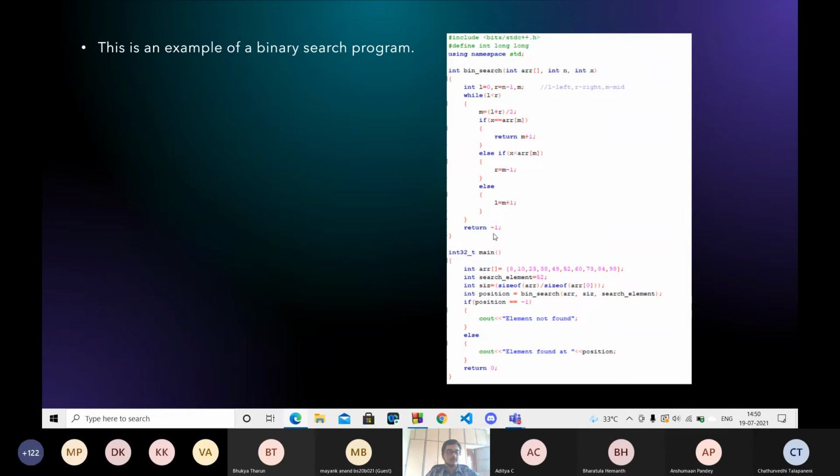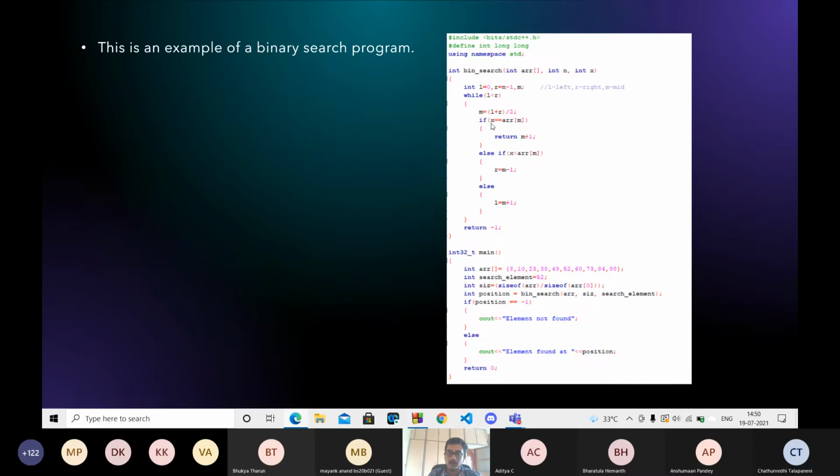So this has some constraints. This code has some constraints. It assumes that all the elements of the array have to be distinct. So what if all the elements may not be distinct? Then what we can do is that.